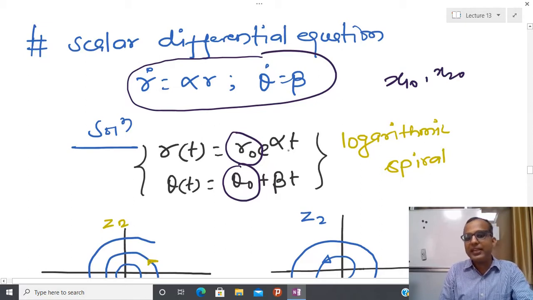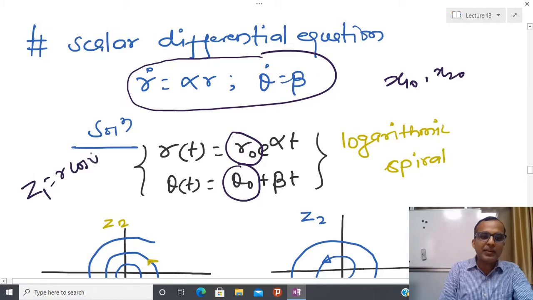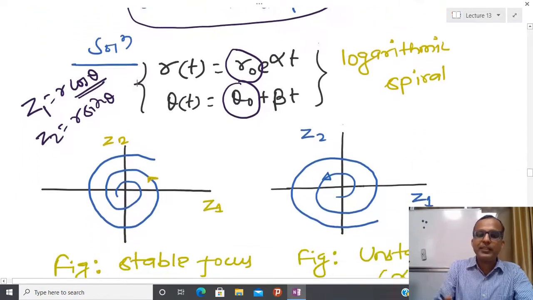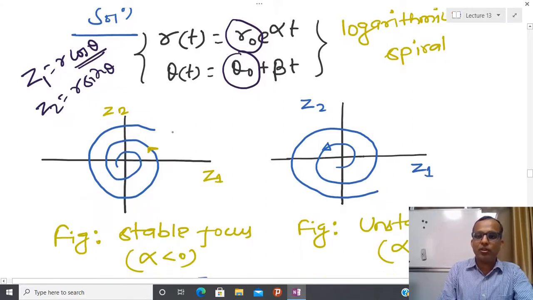How do we plot the relation between Z2 and Z1? Because I know Z1 equal to R cos theta and Z2 equal to R sin theta. So what we have observed is that theta is rotating with respect to time, and r is also going to increase with respect to time. Due to that reason, this kind of plot comes into the picture, and the name of this plot is logarithmic spiral.